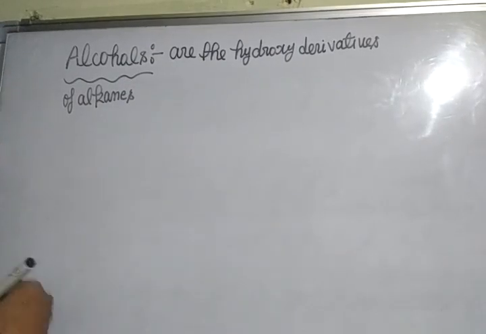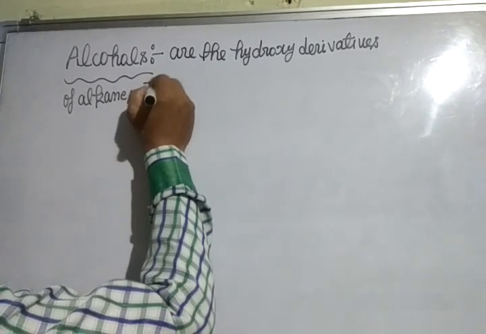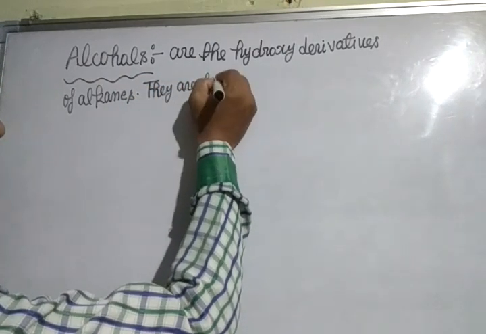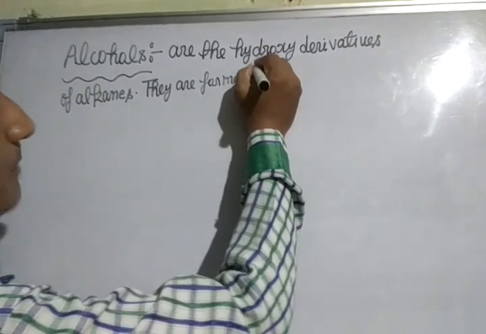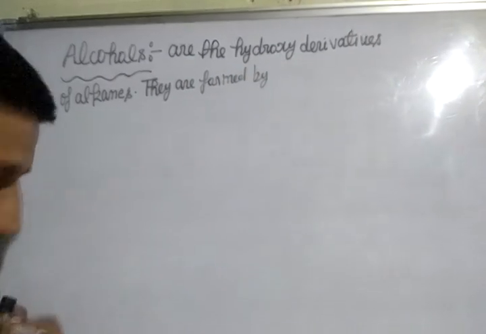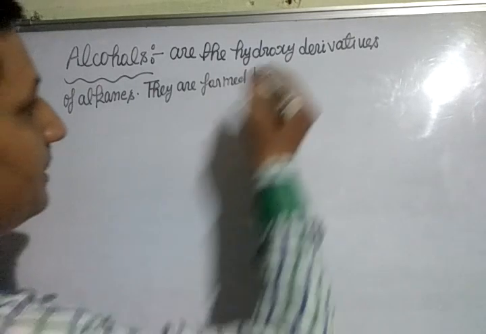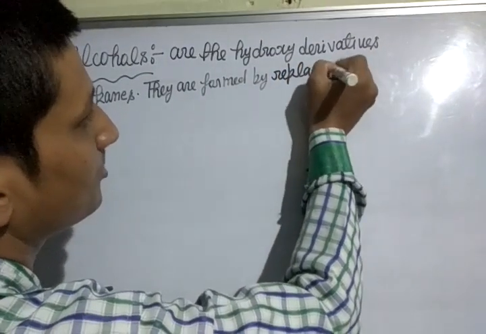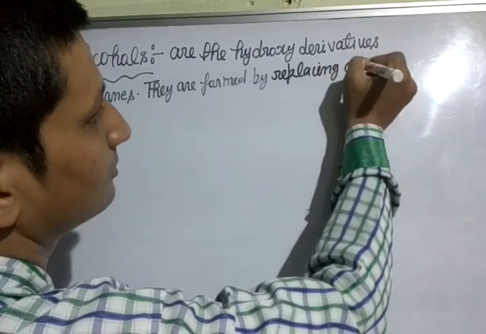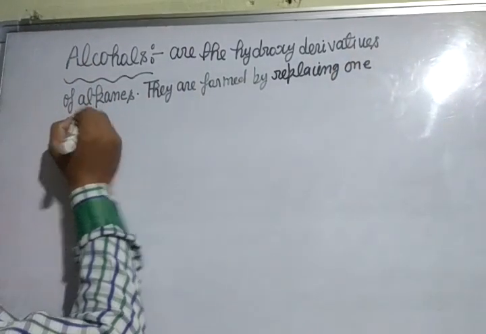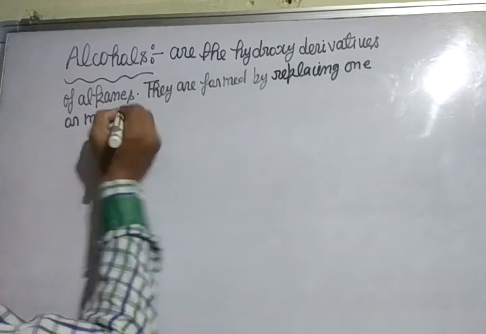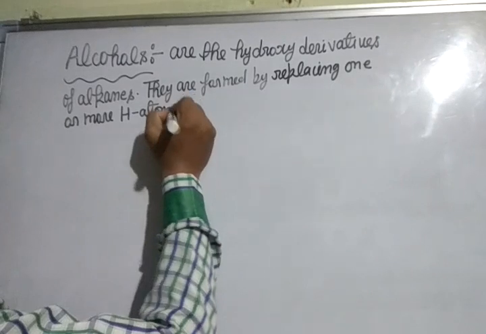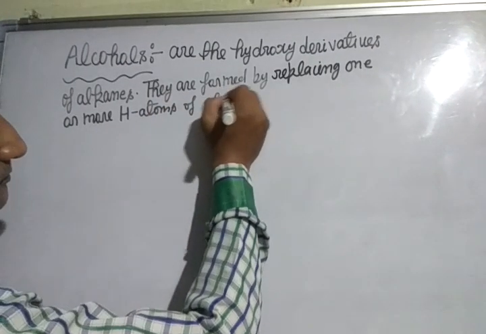They are formed by replacing one or more hydrogen atoms of alkane.